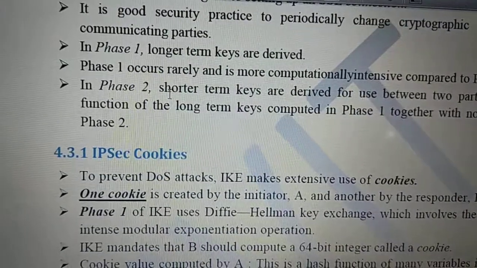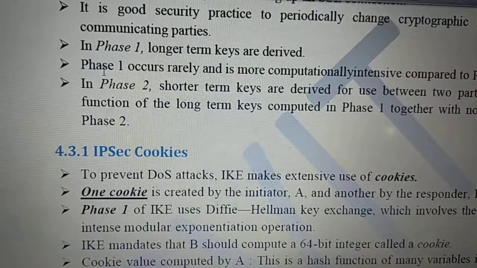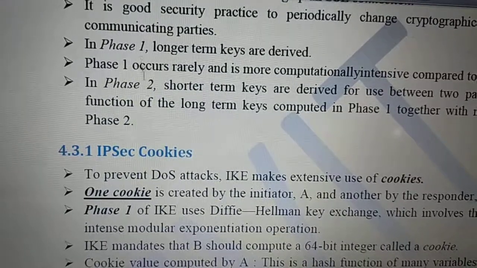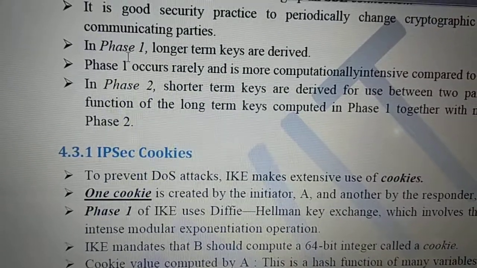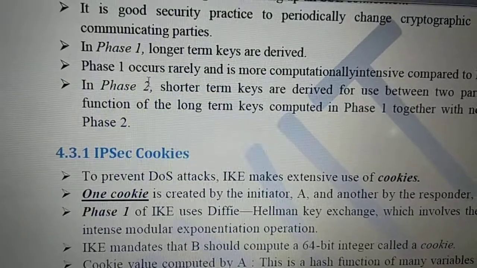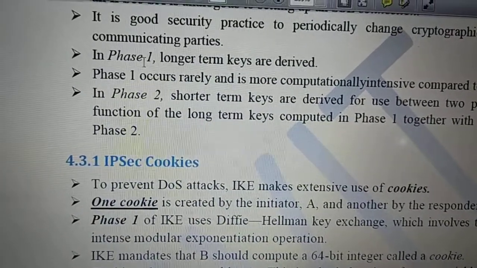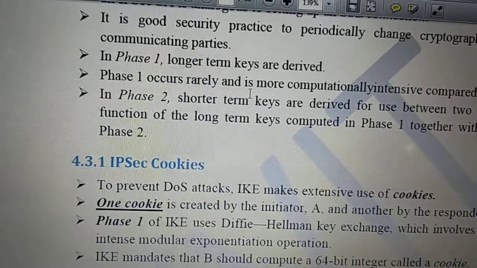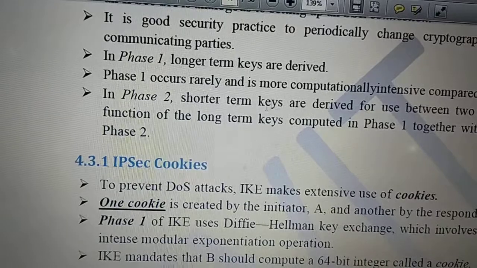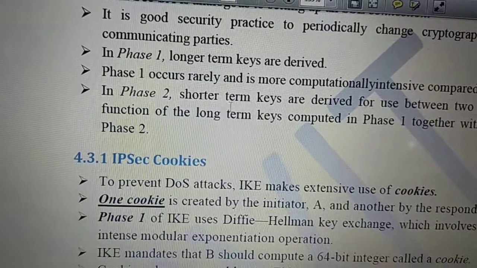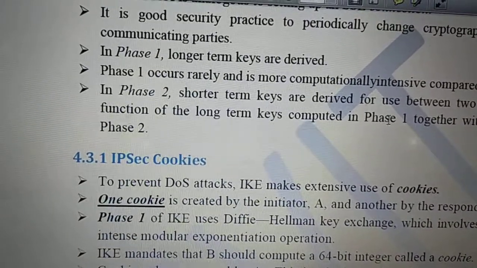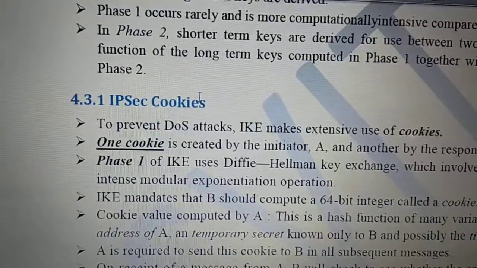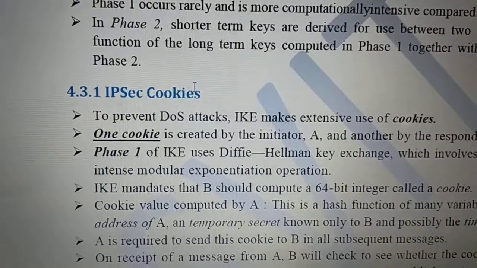You should understand that this IKE protocol exists in two phases. We call them phase 1 and phase 2. Either they can ask about phase 1 or phase 2. The difference between phase 1 and phase 2 is very simple. Phase 1 is deriving long term keys, which is done rarely and is more computationally intensive compared to phase 2. In phase 2, short term keys are derived for use between two parties. So phase 1 is for long term keys, phase 2 for short term keys.